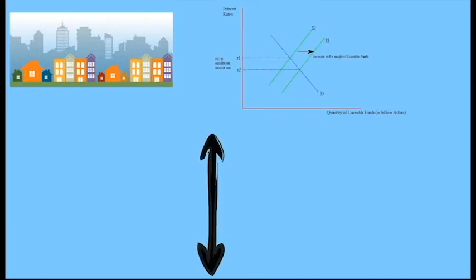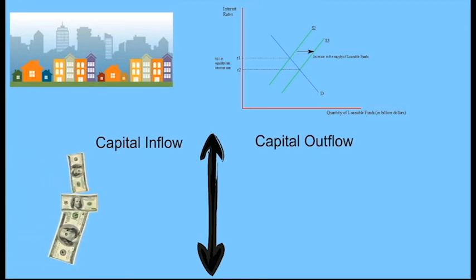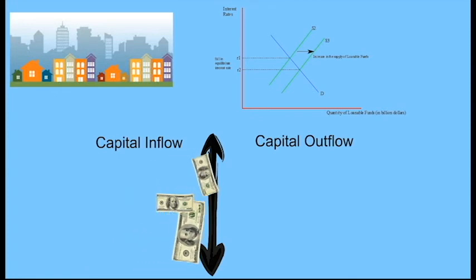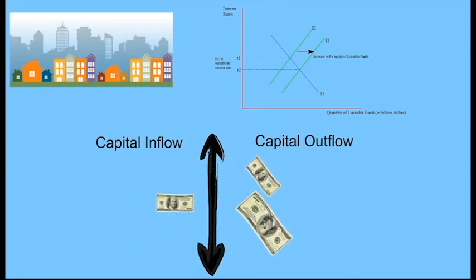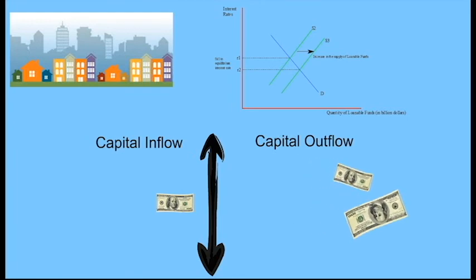Similarly, capital inflow and capital outflow into any country change as investors' perspective on the country changes. The capital inflows into Greece increased after 2000 as it changed its currency to the euro, a common European currency. But by 2009, worries about the Greek government's solvency led to a collapse in investor confidence, decreasing the capital inflow. The supply curve for loanable funds shifted right at first and then shifted left in the case of Greece.